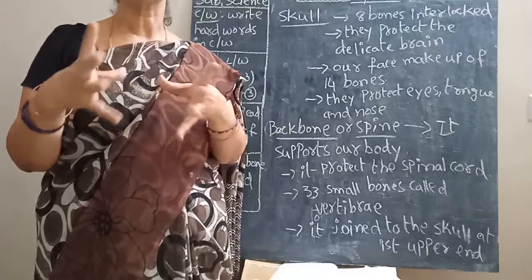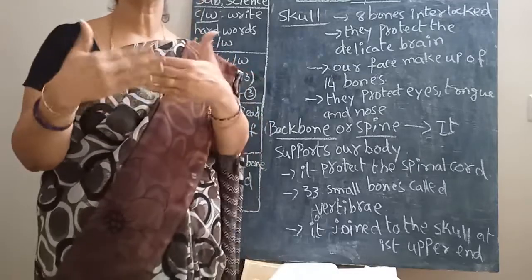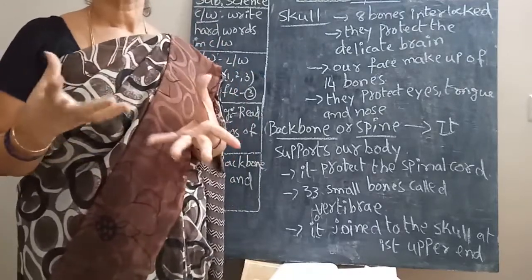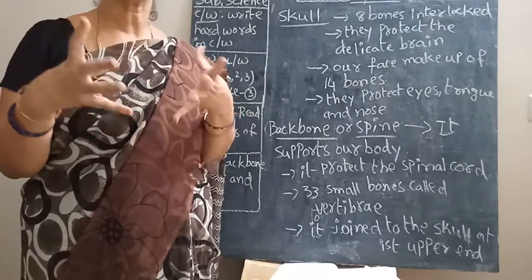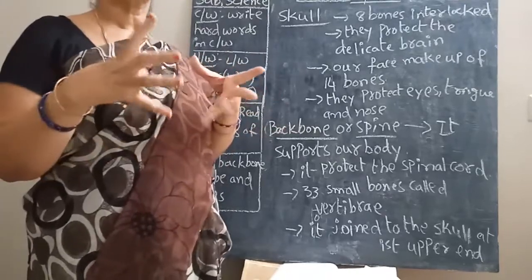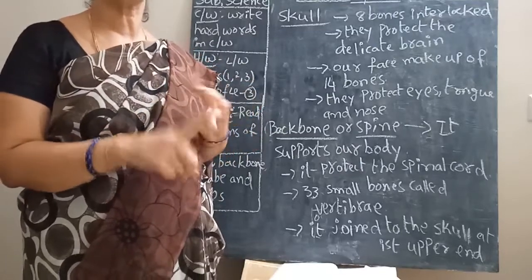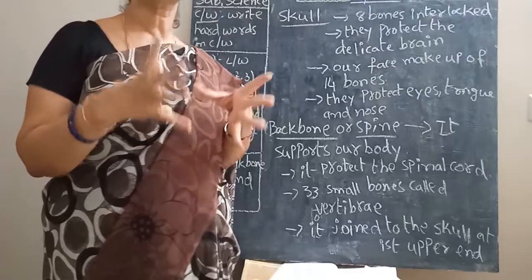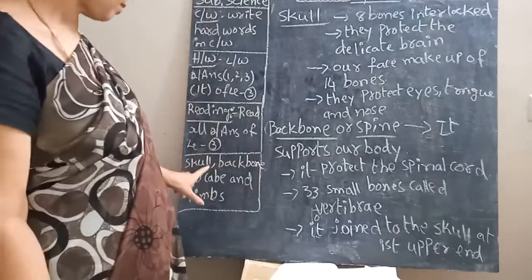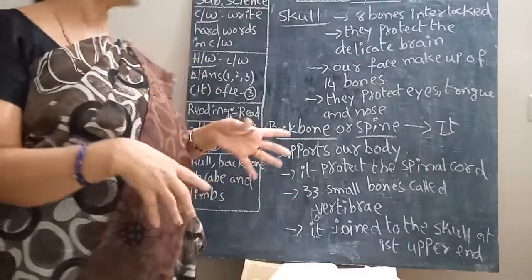Skeleton system. A framework of bones forms a skeleton. The skeleton gives shape and support to the body, and it protects the internal soft organs like the heart, lungs, and brain. The skeleton system protects the internal organs. It has some parts. The skeleton system has the skull, backbone, rib cage, and the limbs.